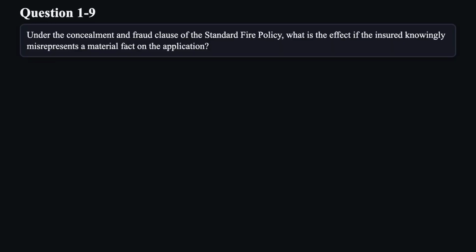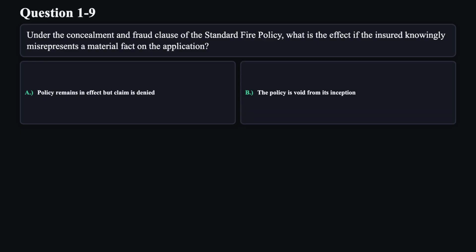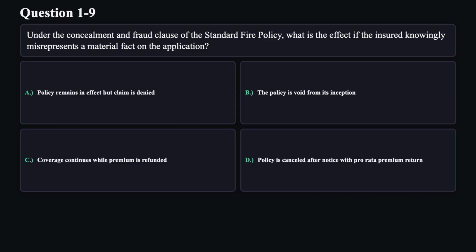Question 9. Under the Concealment and Fraud Clause of the Standard Fire Policy, what is the effect if the insured knowingly misrepresents a material fact on the application? A. Policy remains in effect but claim is denied. B. The policy is void from its inception. C. Coverage continues while premium is refunded. D. Policy is canceled after notice with pro rata premium return.